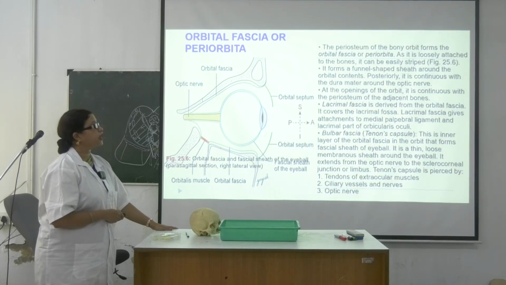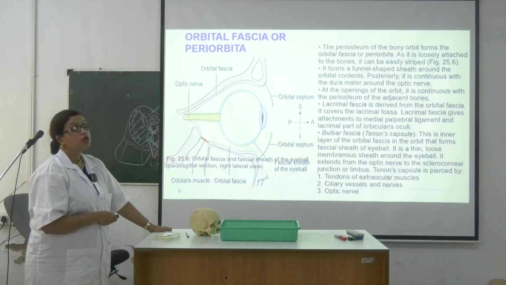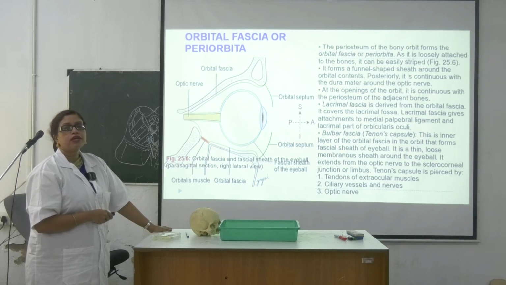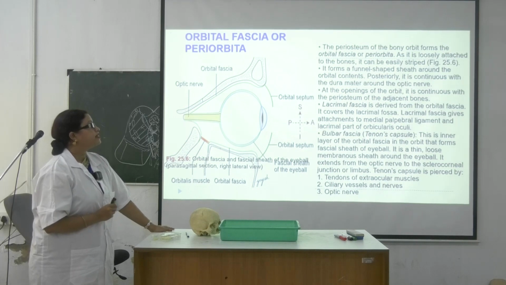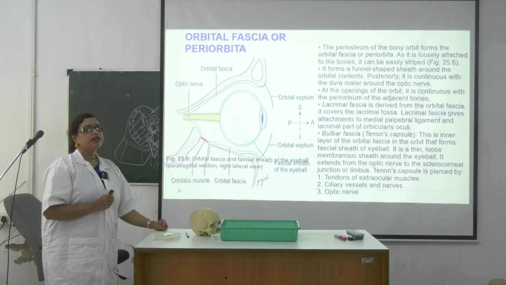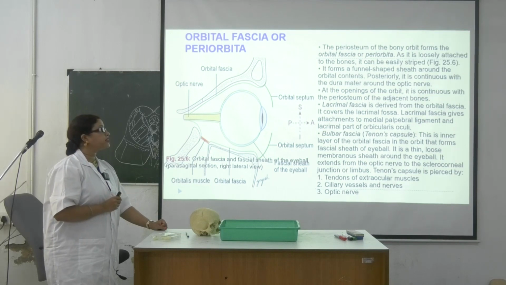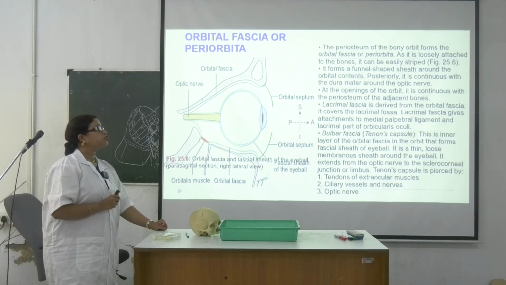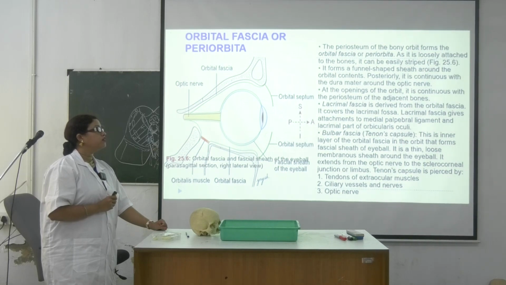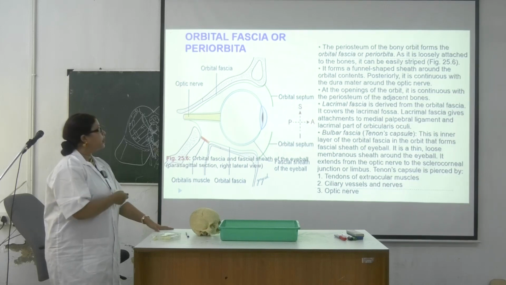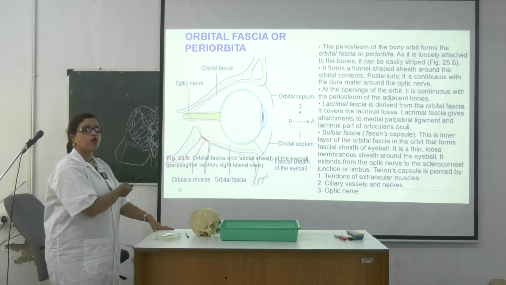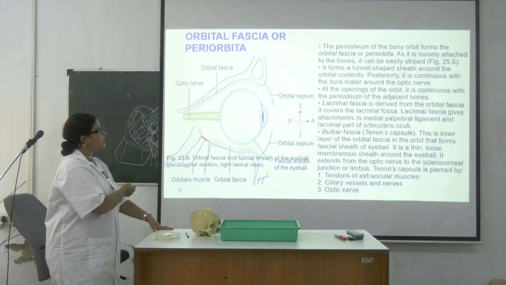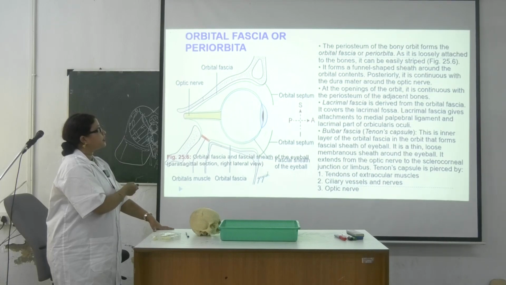Third one is the Tenon capsule. Just write it down, this one is very important. Bulbar fascia, Tenon capsule. What is that? This is the inner layer of the orbital fascia in the orbit that forms the fascial sheath of the eyeball. Okay, so it completely covers the eyeball except this part, except the cornea. This green color is the Tenon fascia, or Tenon capsule.